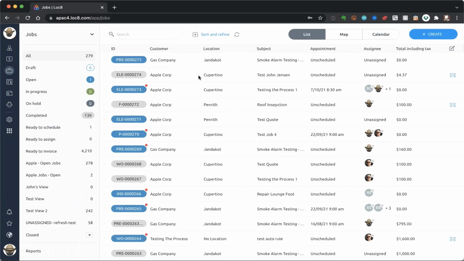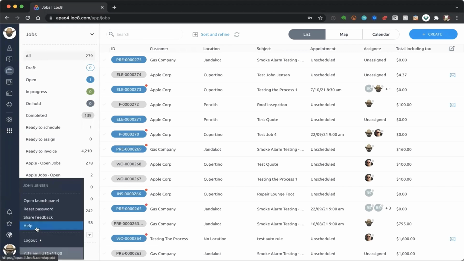So from a support perspective, it's service@loc8.com, or your little avatar on the bottom left-hand corner, and then the help button.